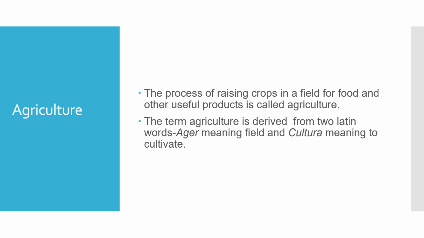Now, what is agriculture? The process of raising crops in a field for food and other useful products is called agriculture. So it is raising crops in a field on a large scale. It is not raising something in your balcony or on your terrace or in your house. The term agriculture is derived from the Latin words ager, which means field, and cultura, which means to cultivate.